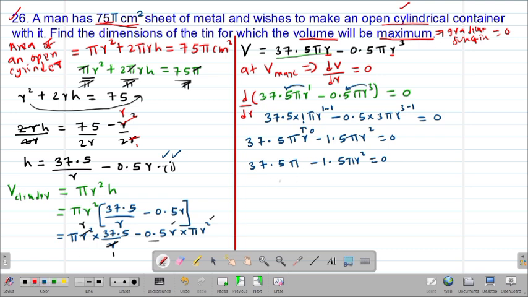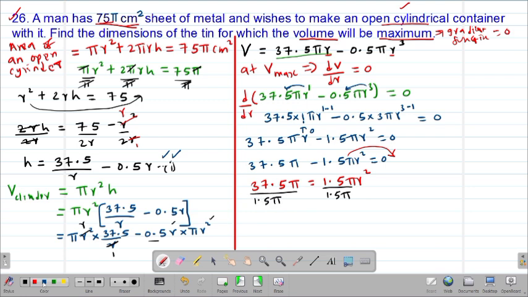So I can actually take this one to the other side, so that I'm having 37.5 pi being equal to, when it crosses the equal sign it becomes positive, so positive 1.5 pi r squared. If I want to get the value of r, I'm going to divide through by 1.5 pi. I also divide through by 1.5 pi.